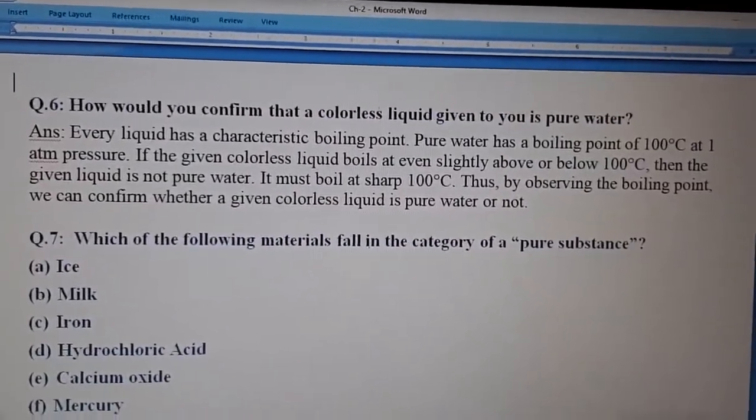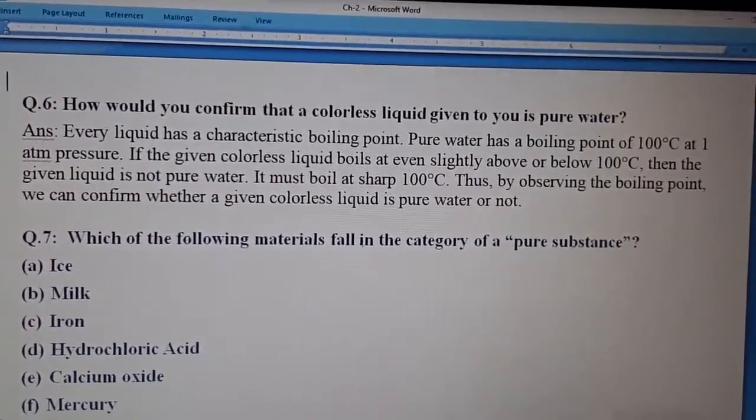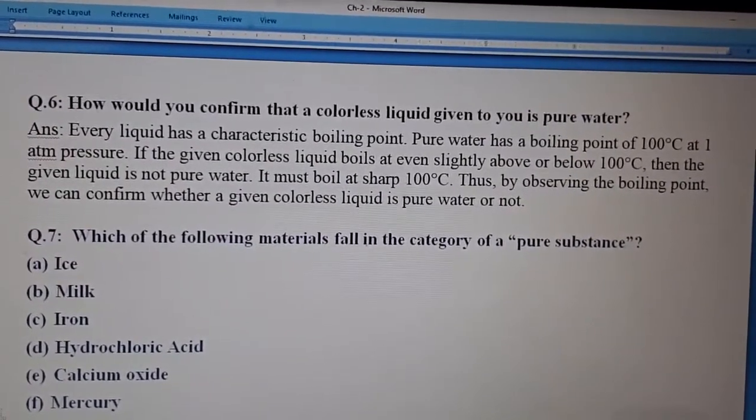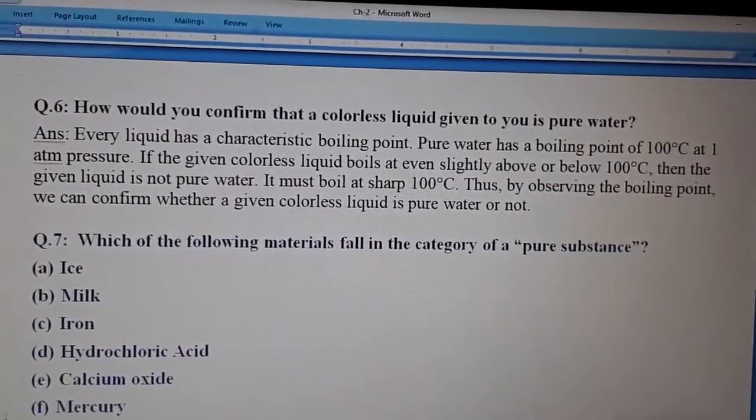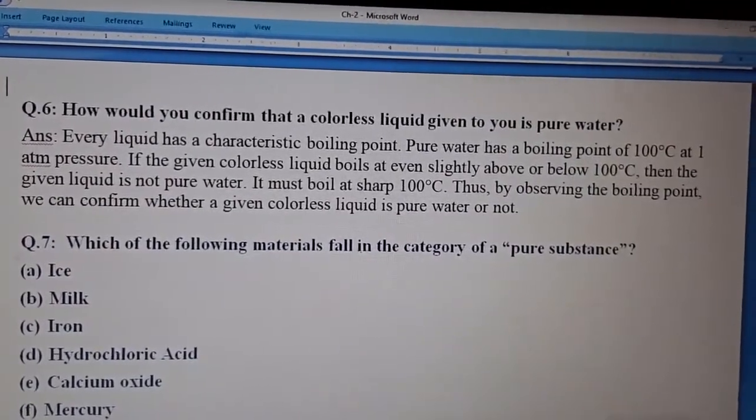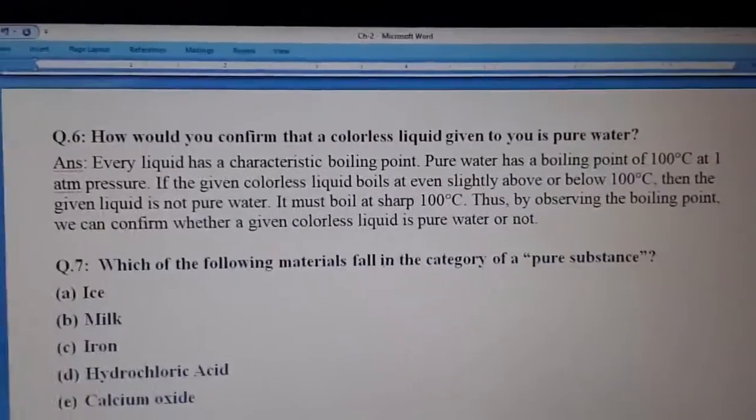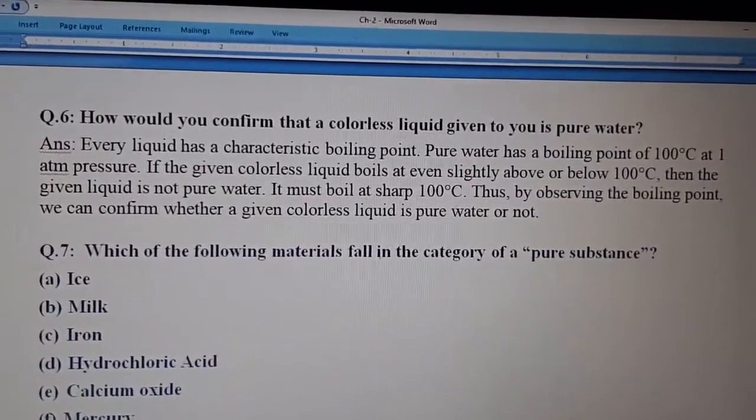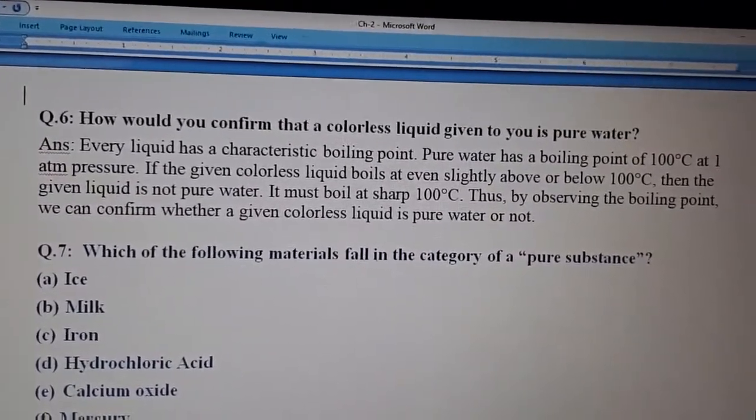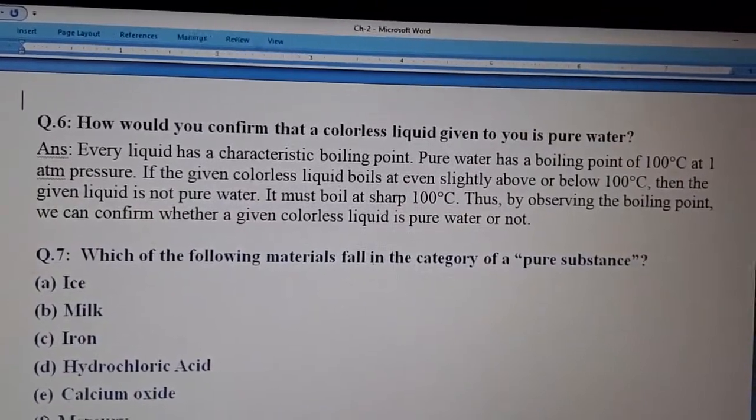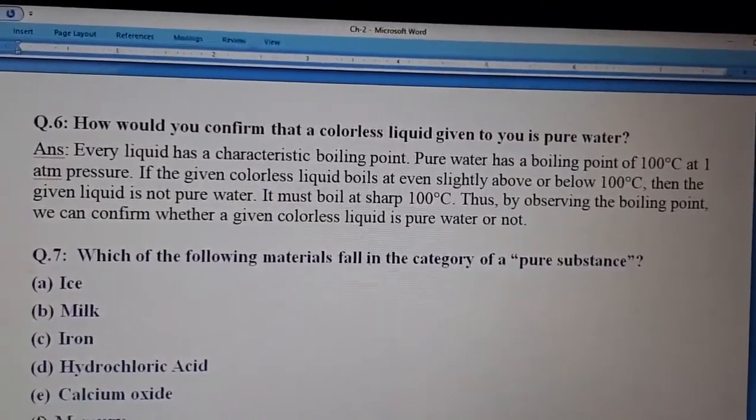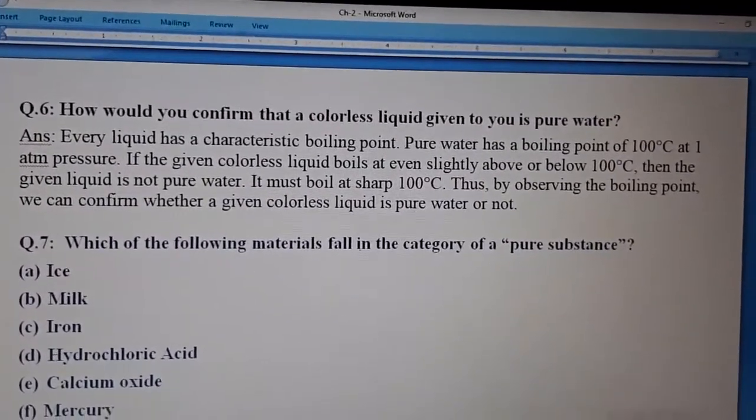Question number 6. How would you confirm that a colorless liquid given to you is pure water? You have studied in the first chapter that the boiling point of pure water is 100 degrees Celsius. So if you are given a colorless liquid and you need to confirm whether this liquid is pure water or not, you can confirm by the boiling point. If the boiling point is slightly above or below 100 degrees Celsius, it means the given liquid is not pure. But if it is pure, it would boil at 100 degrees Celsius. So by observing the boiling point, we can confirm whether a given colorless liquid is pure or not.